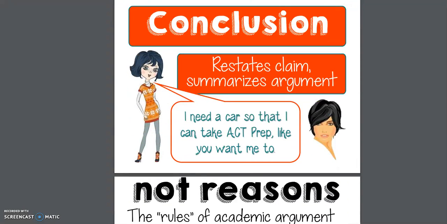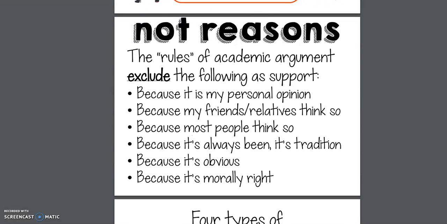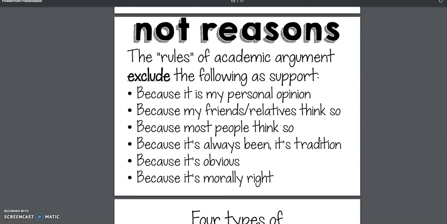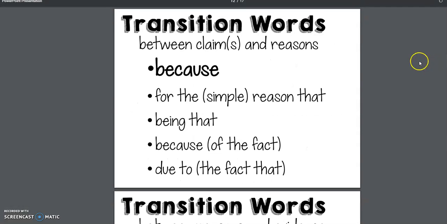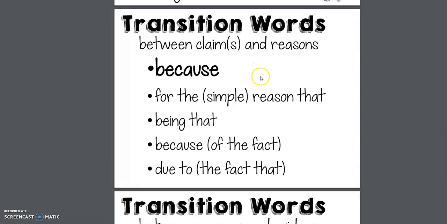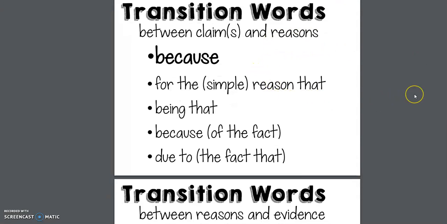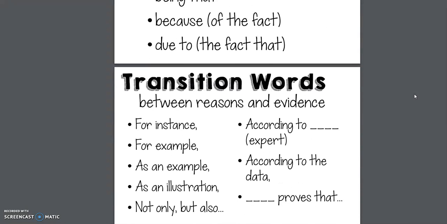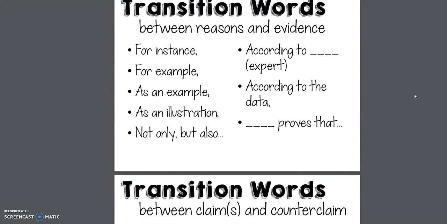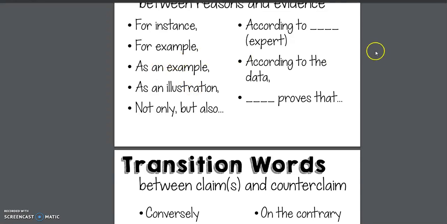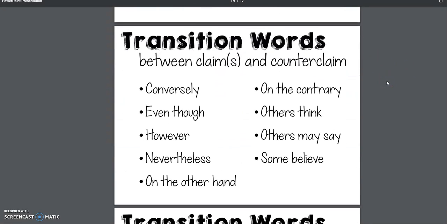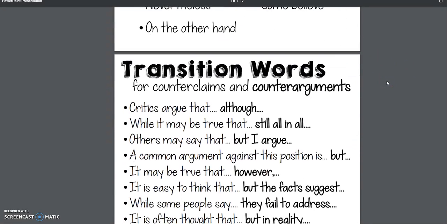And finally, we have the conclusion. So that restates the claim and summarizes the argument. Now, if I scroll a little farther down, I see some fantastic transition words that I can use as I'm writing my essay. Again, you'll be able to use this as a reference, and we'll be flipping back and forth, or I'll make sure that I highlight these words in my own argument that I'm going to write.